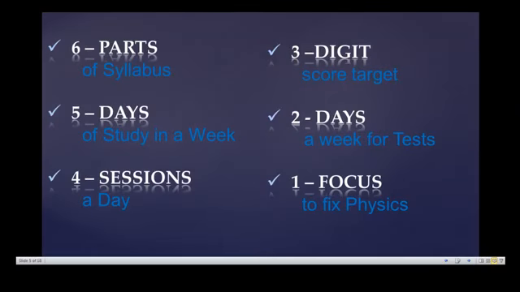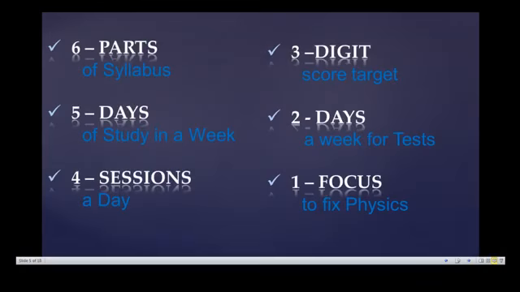And in a week, out of 5 days for study, the remaining 2 days I am sharing here are for writing tests on what you prepared in the respective week over the 5 days. Ultimately, all of this will definitely give you a fruitful result in fixing physics for the last stretch, which we focus on and do in our crash course planning also, and we have been successful with different students we have planned it for. So this is a very important point that I can share.